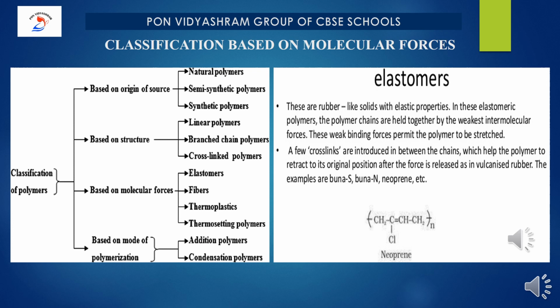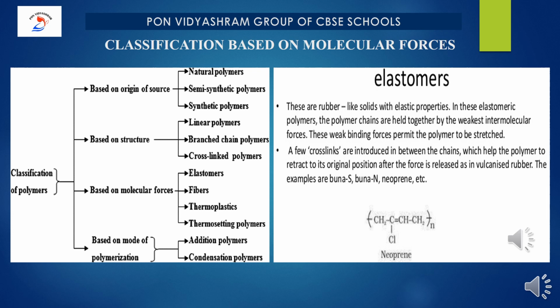The first one is elastomers. Underline. These are rubber-like solids with elastic property. The polymer chains are held together by the weakest intermolecular force. Underline the keyword. These weaker binding forces permit the polymer to be stretched. So now what will happen? A few cross links are introduced in between the chains which help the polymer to retract to its original position after the force is released, as in vulcanized rubber. You will be learning about vulcanized rubber later.